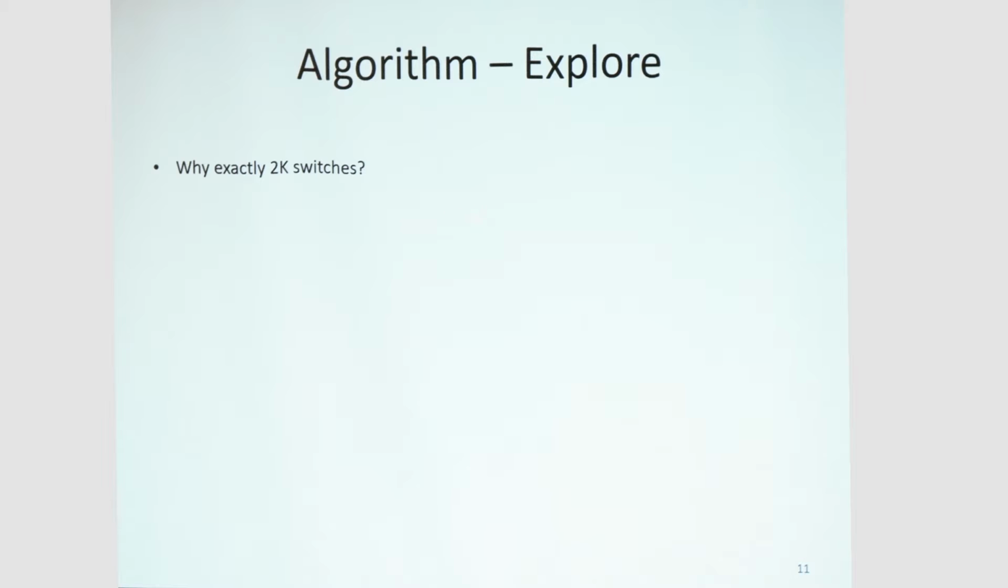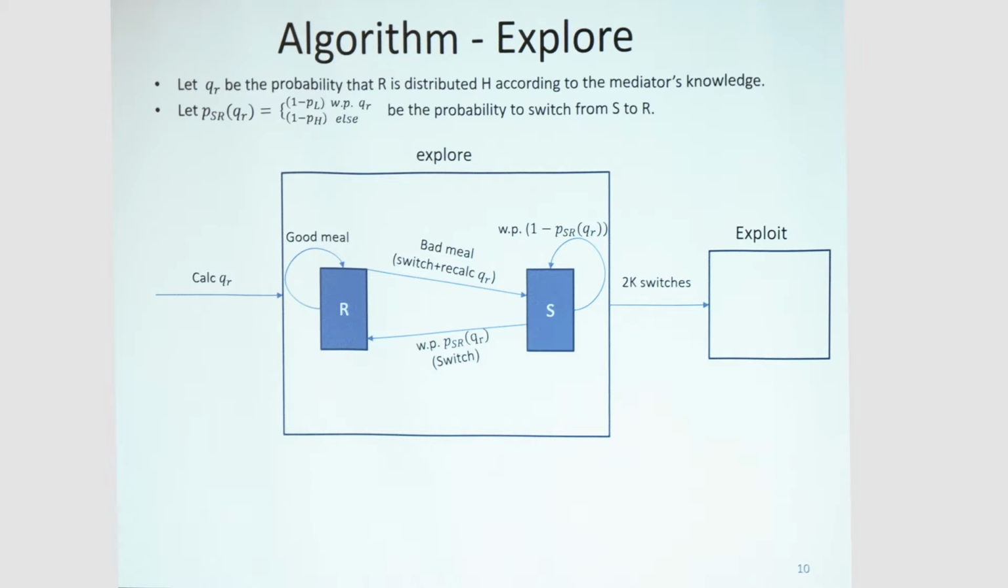Okay, why do we need exactly two case switches? First of all, if we have two case switches, it means we have case switches from S to R. After each such switch, we have a sample of R, which means that we'll have at least case samples of R, and we'll be able to calculate if R is distributed H or L and exploit. But note that we might have these case samples a lot earlier than after two case switches,